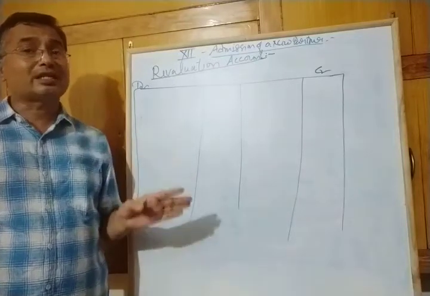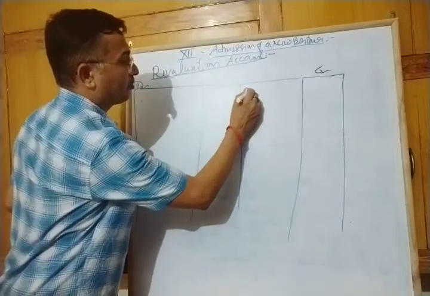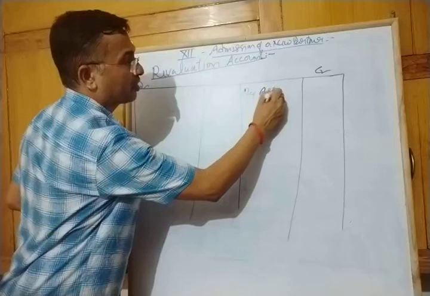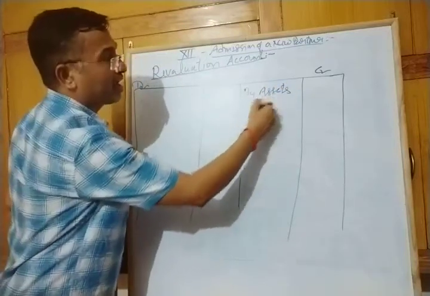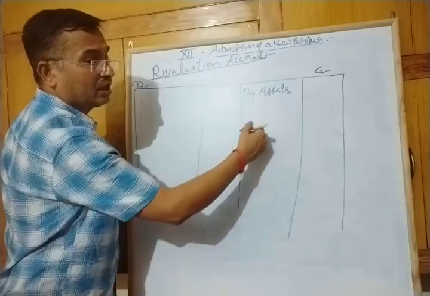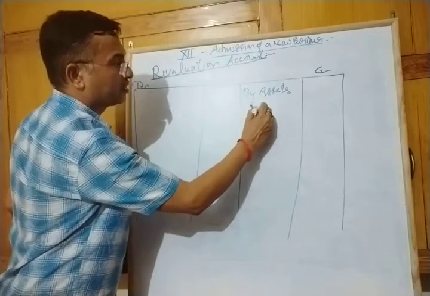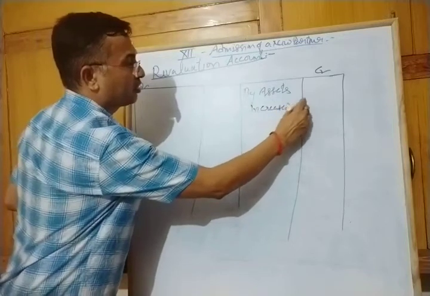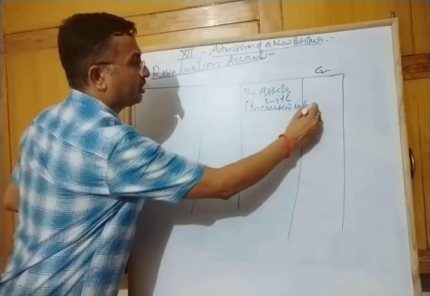So if asset increases, then you have to put here by that particular asset name. Buy furniture, buy building, buy land, like that, with increased value. This is the increased value.